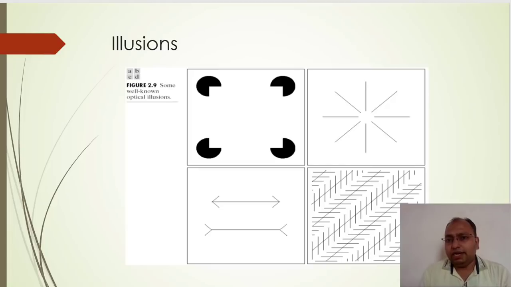Many of you may feel that the square has been overlapped on the circles, so that those portions of the four circles have been deleted or are simply not visible to us.